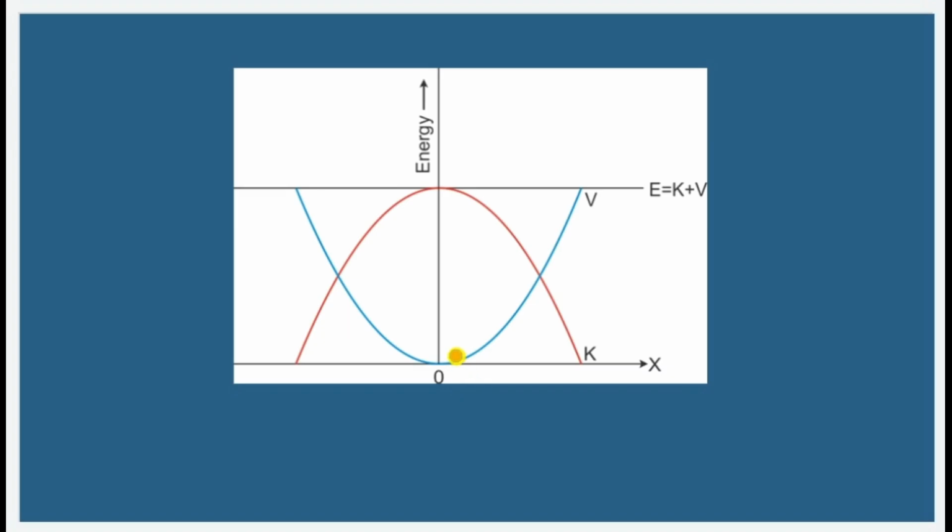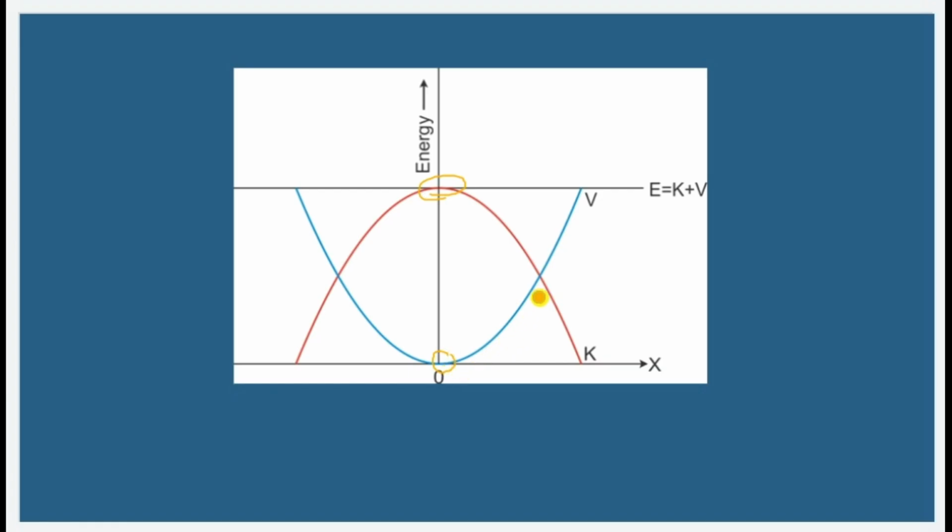So during that restoring, when the object is going to come to the mean position, it will try to have a motion associated with that due to the elongation or the compression. So whenever the object is going to be at the initial state, it will be having the higher potential energy, and because it is not in motion, it will be having a zero kinetic energy. Here the blue one represents the potential, the red one represents the kinetic energy.